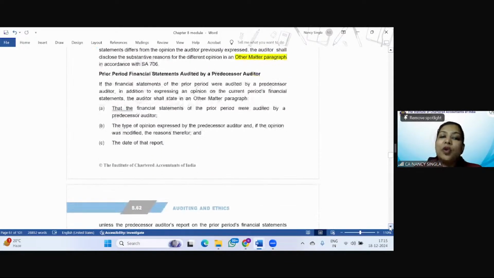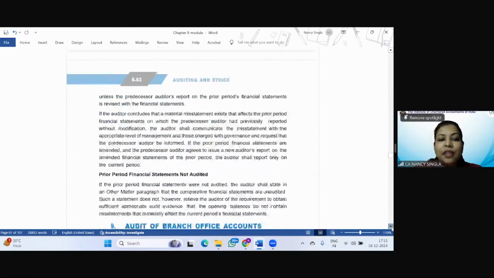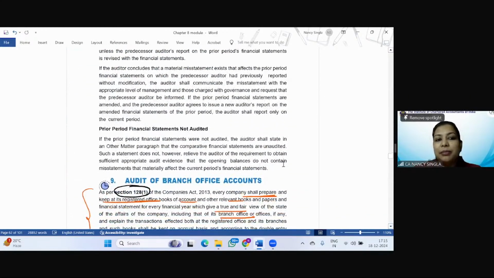If the financial statements were audited by a predecessor, in the other matter paragraph he is going to mention it. And if the financial statements of the prior period were not audited, again in the other matter paragraph, but that is not going to relieve him from his requirement to obtain sufficient appropriate audit evidence that opening balances do not contain a misstatement that materially affects the current period's financial statements. So students, is it clear? SA 710. And now with this, we have covered each and every topic of all 11 chapters of your module.